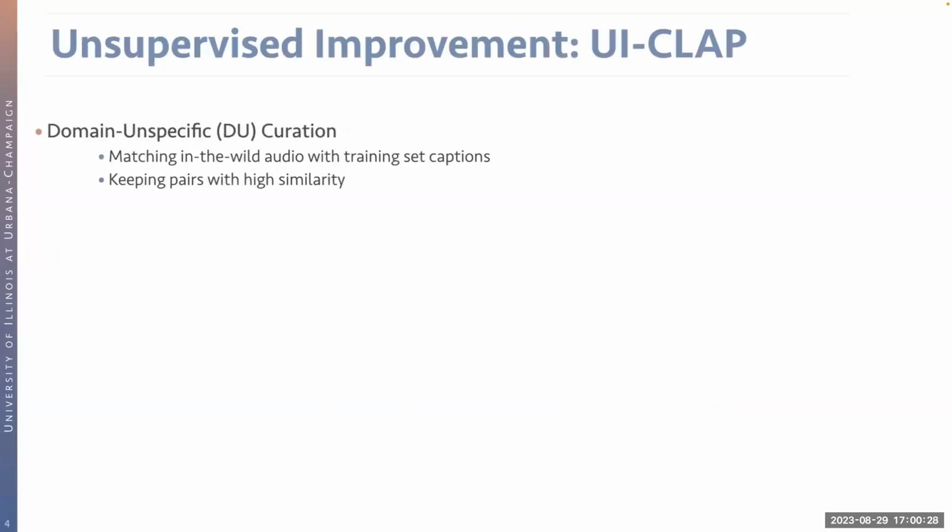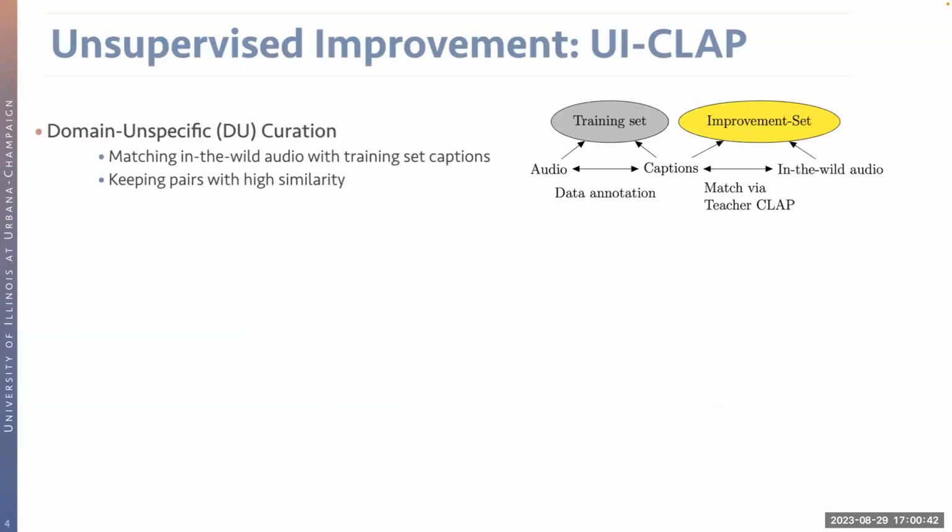In particular, for audio text pre-training, we propose three different strategies to obtain additional data samples. We call our framework UI-CLAP. The first strategy is called the domain unspecific curation, DU curation. The idea is we would like to match the in-the-wild audio recordings with the training captions that are used for training the teacher CLAP model.